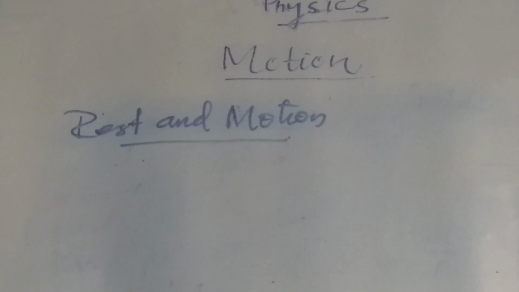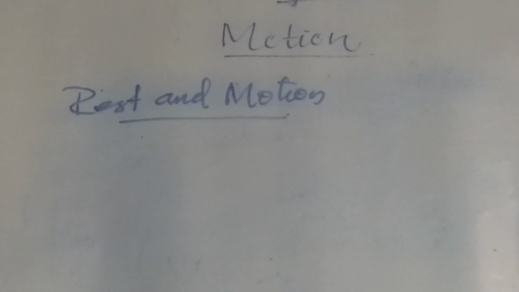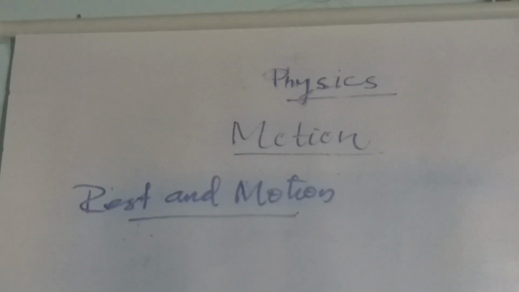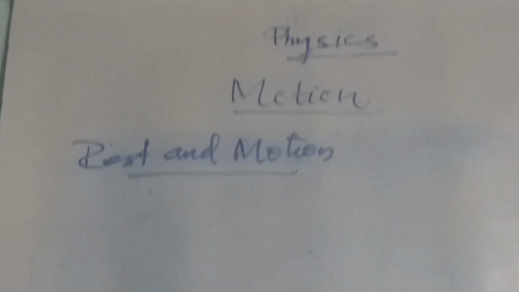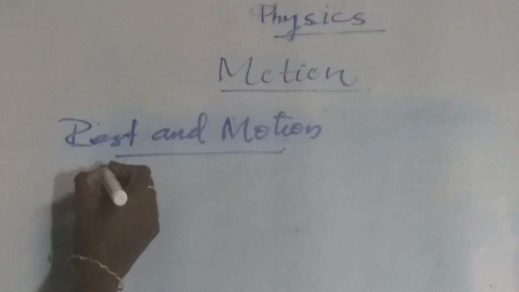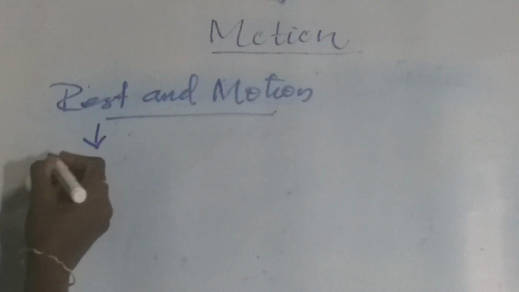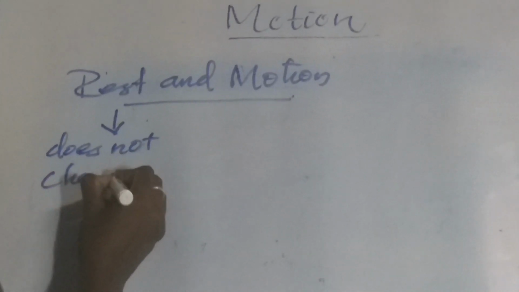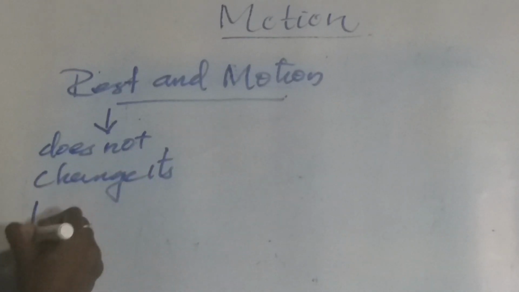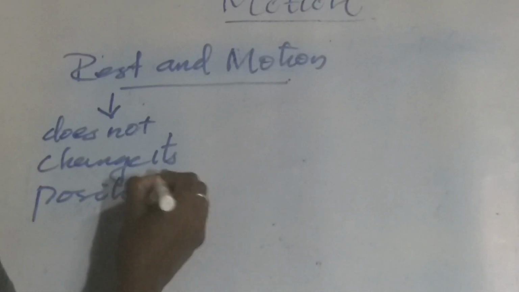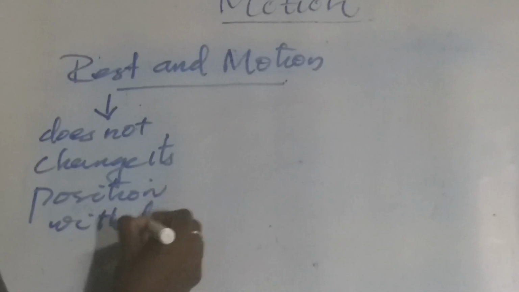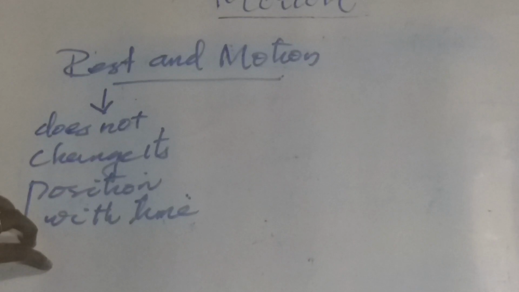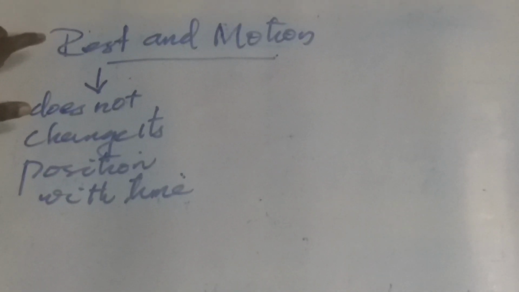A tree, a building, a house are said to be at rest as long as nothing is disturbing its position. Then how can we define the terms rest and motion? An object is said to be at rest if it does not change its position with the time. If an object does not change its position with the time, then we can say that object is at rest.